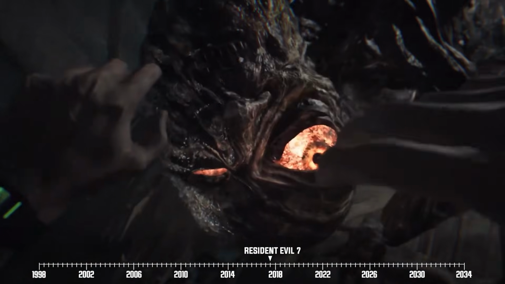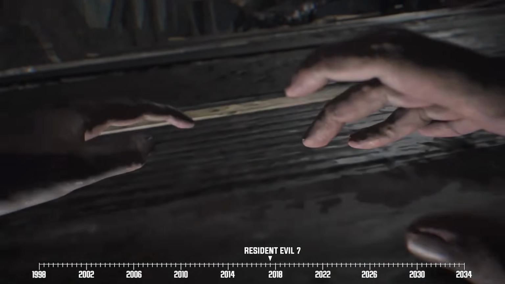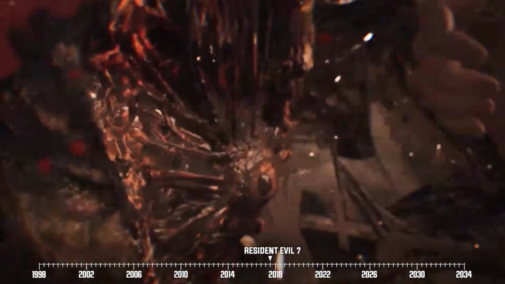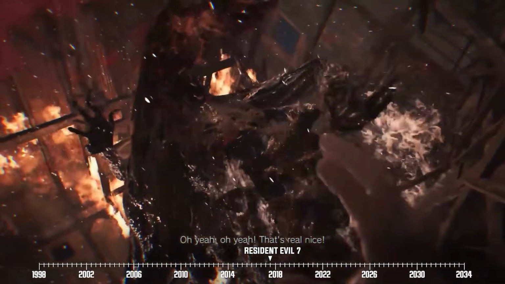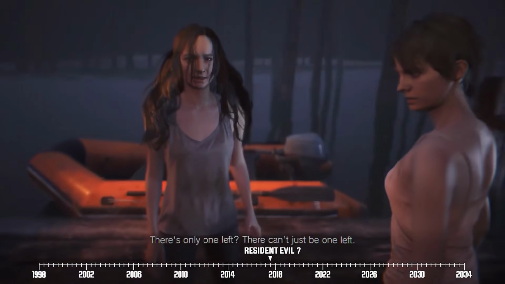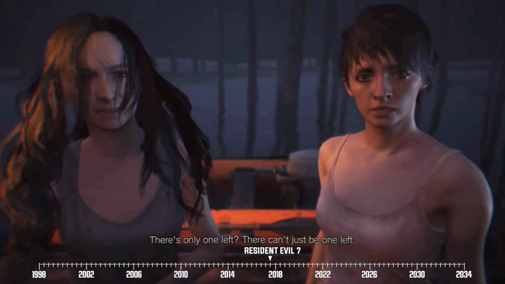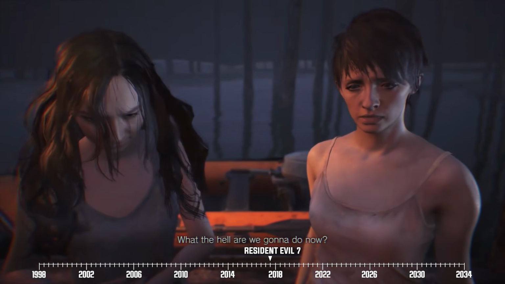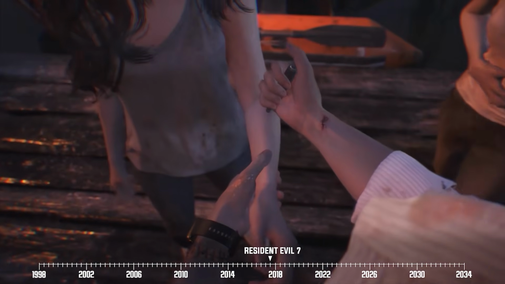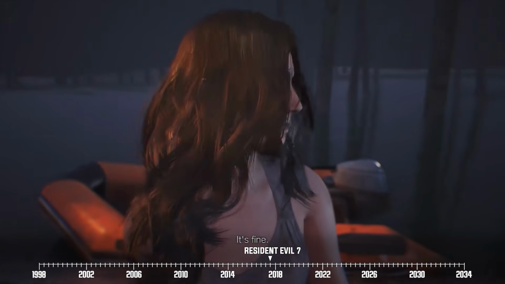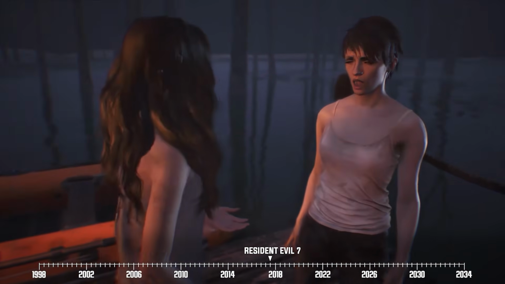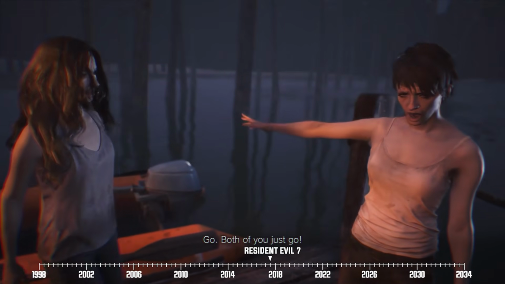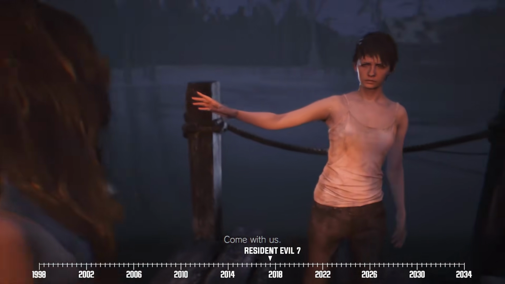The action ramps back up when Jack reappears and gets into it with Ethan again. So Ethan is forced to use one dose of the cure to defeat the crazy old man, which leaves him with a difficult choice: administer the last dose to Mia or Zoe. Now, Resident Evil has two branching paths here, but the canonical story is that Ethan uses the final dose on Mia. I mean, he is pretty much choosing between a random girl and his wife. So yeah, I'm not really sure why this choice even exists.